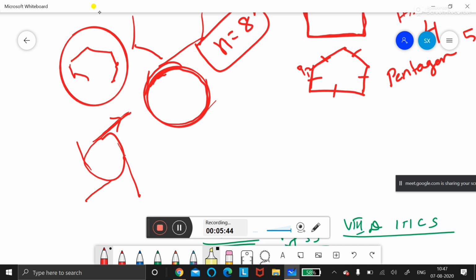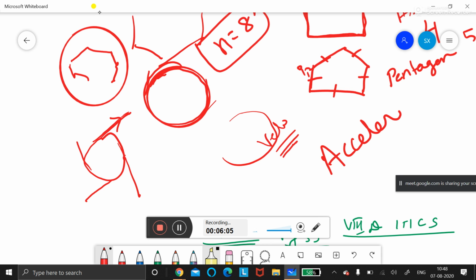Okay, Newton's first law: a body continues in its state of rest or state of motion, in the same direction. So in circular motion, even though the speed is constant, the velocity keeps changing, because the direction keeps changing. So we call circular motion an accelerated motion.